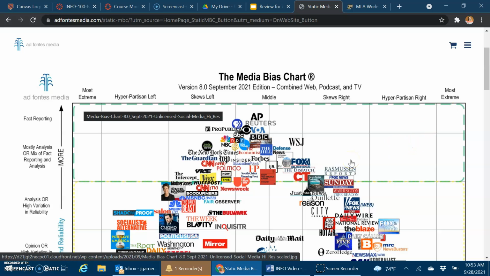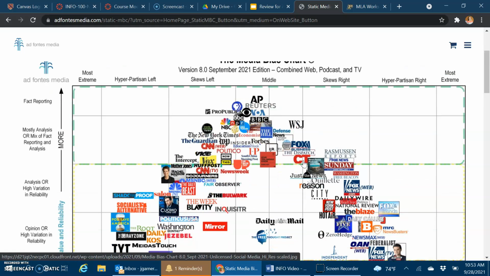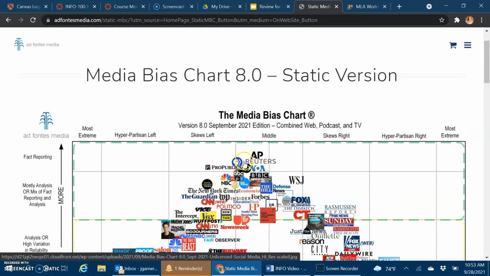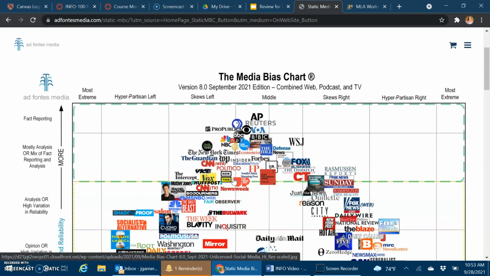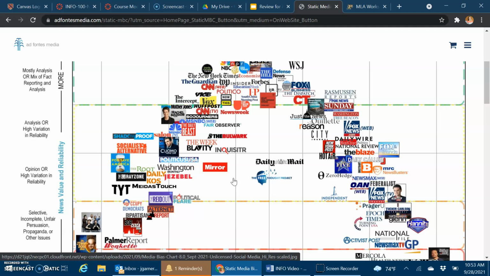So more Republican, more Democratic leaning. You want something that's going to be pretty neutral around the middle. Media is always charged with being a little bit too liberal, so they might tend to skew a little to the right, but you don't want something that falls on either end.